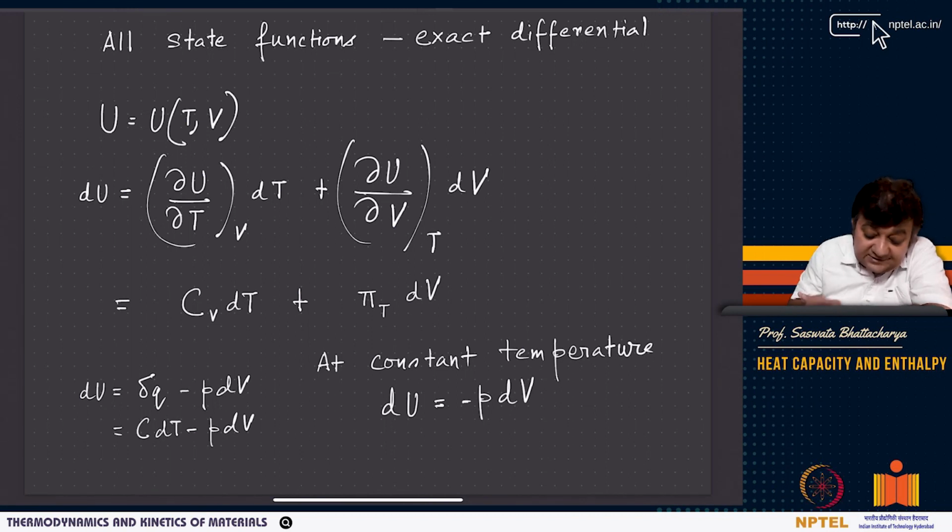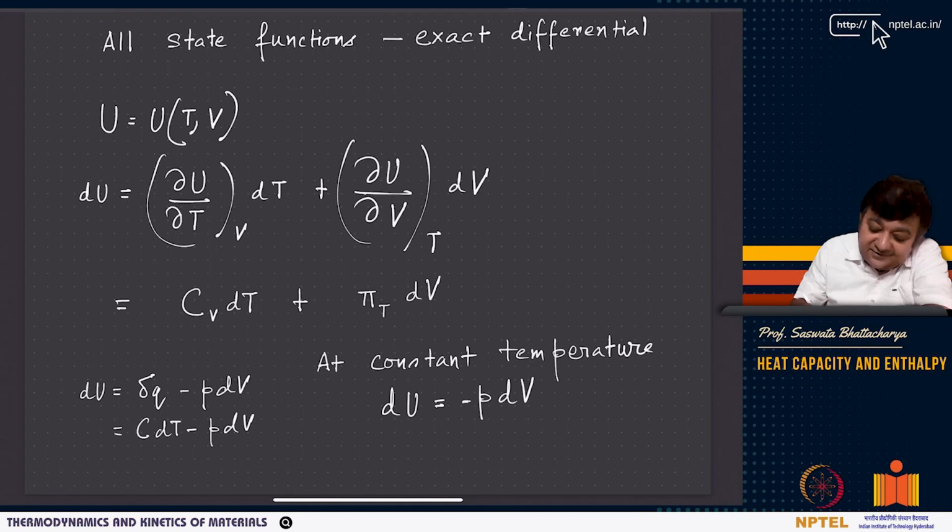Now have a look at this. Now you have del U del T at constant V, which is Cv, right? That is the change in energy with temperature at constant volume. And here you have pi T, and if you look at this relation, here dU equals minus p dV, and this pi T is obviously having a unit of pressure, right?